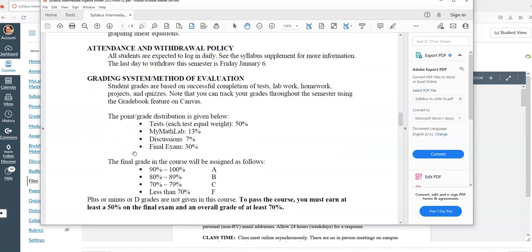So you should be dedicating a few hours every day to working through this. There is a withdrawal date if you decide you don't want to take the course after being in there a week or two. The last date to withdraw is Friday, January 6th, so this course moves fast.